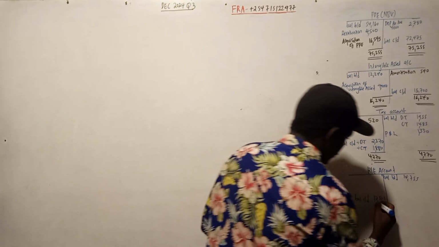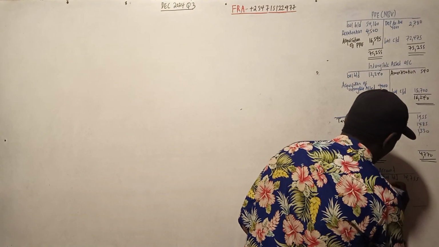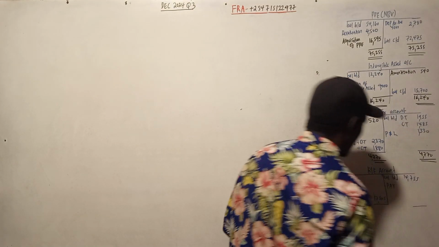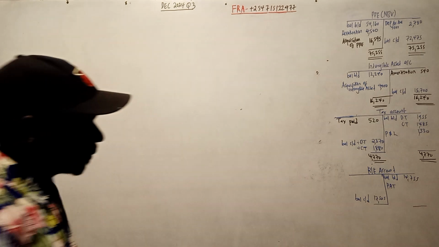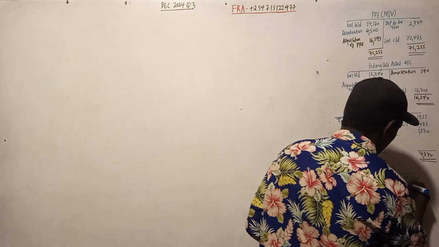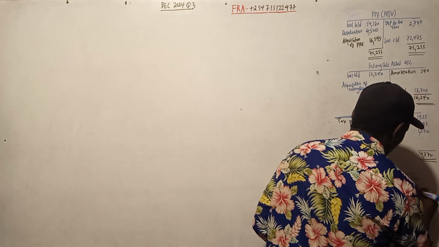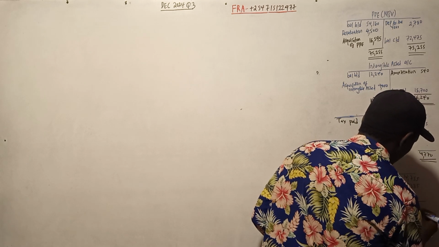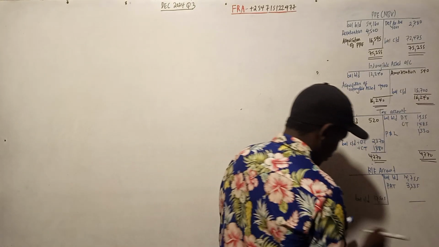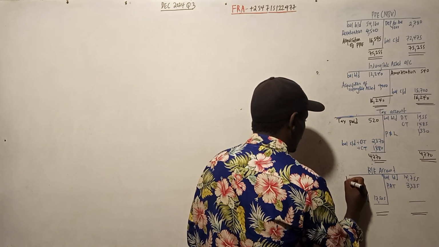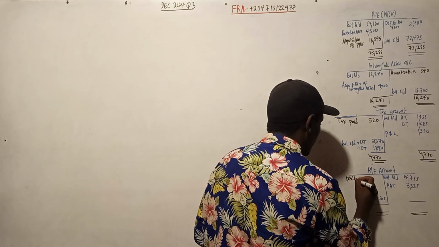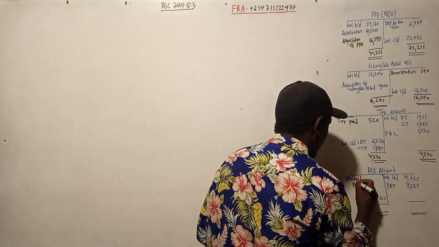Now we can balance this account. Before we balance, we need to check the profit after tax, which is 3335. Now let us balance this account. The balancing figure will be equal to the dividend paid.